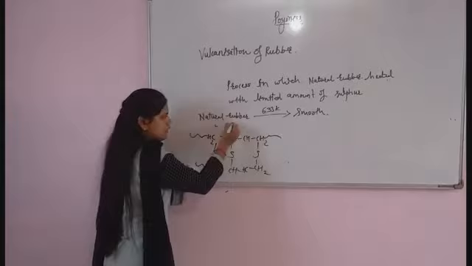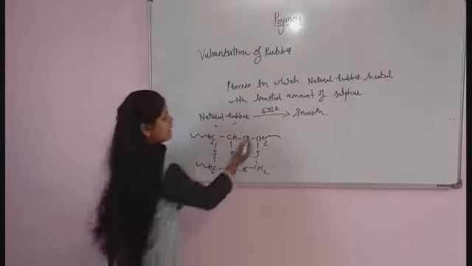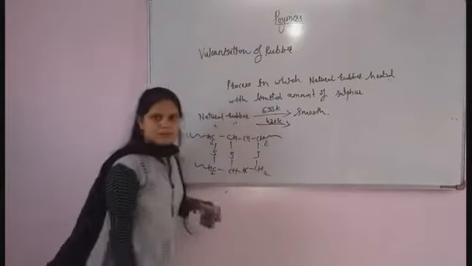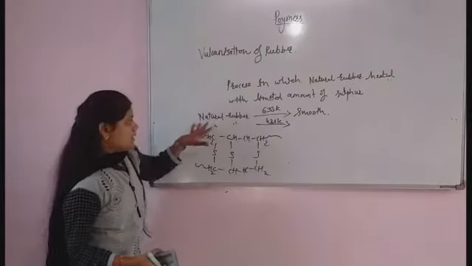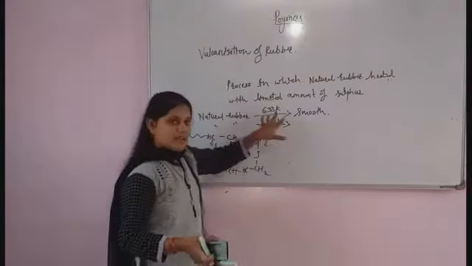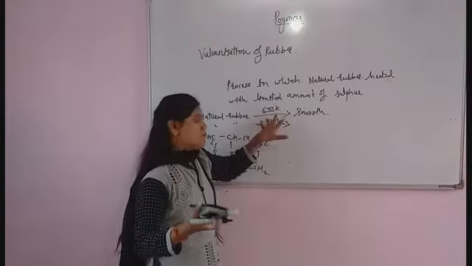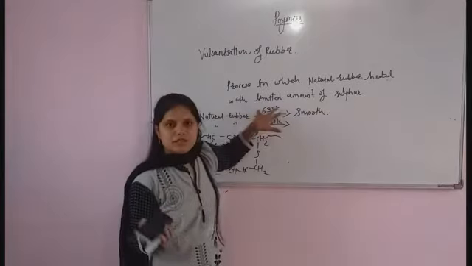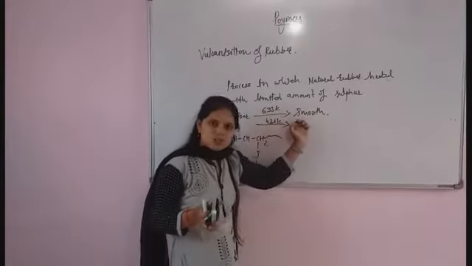If I take natural rubber and heat it at low temperature, up to 433 Kelvin, then whatever rubber is formed will be hard in nature. If I heat at high temperature, up to 633 Kelvin, whatever rubber is formed will be smooth in nature.